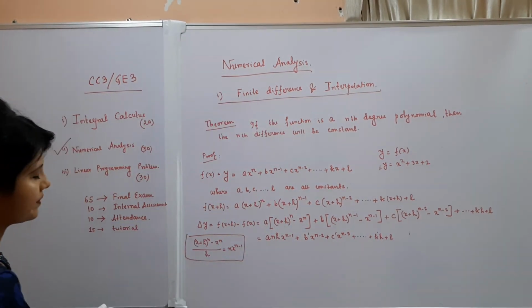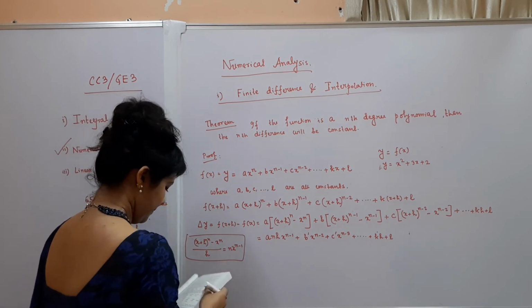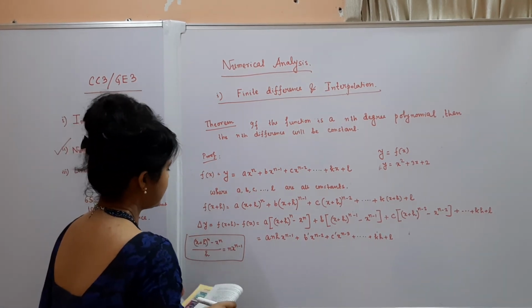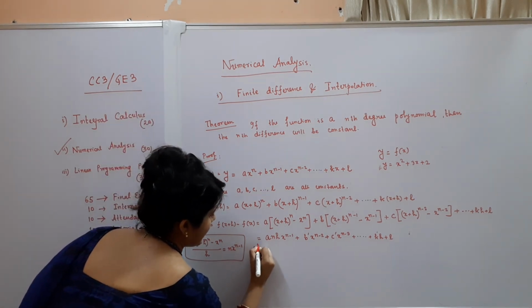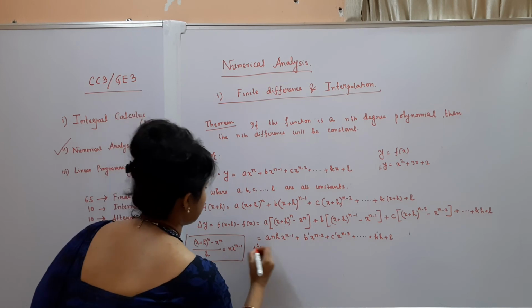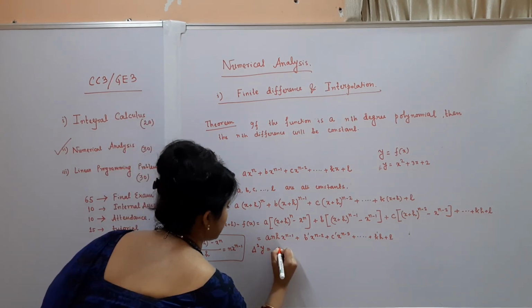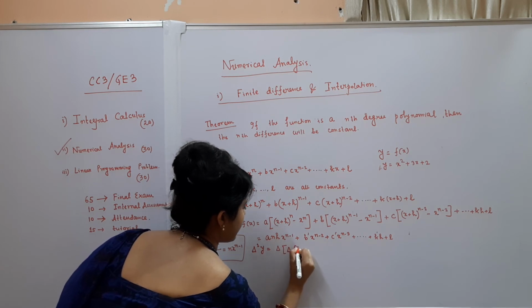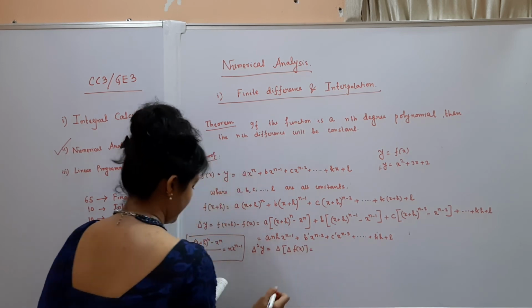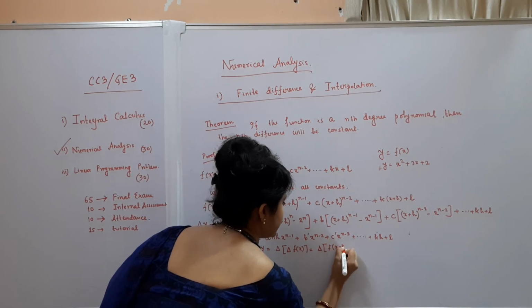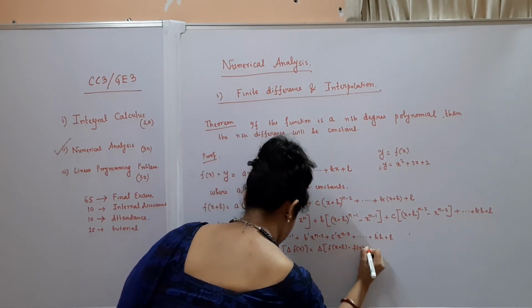Similarly you can get the second order difference like that. Finally the second order difference will be just delta of f of x, that means delta of f of x plus h minus f of x.